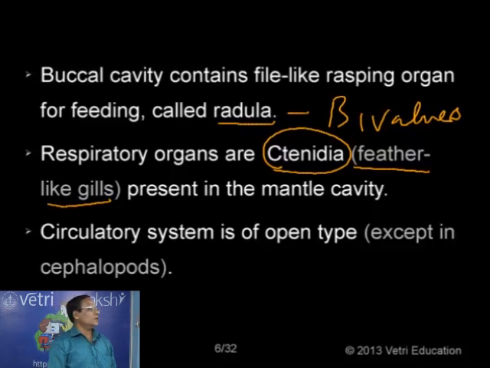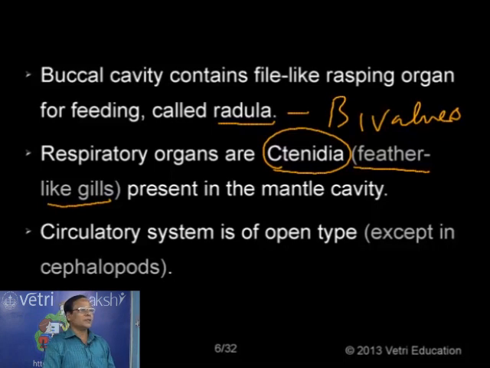Now, regarding the circulatory system, what we have seen already, the body cavity is called hemocoel. The meaning of that is that the body cavity is of open type. The circulatory system is an open type. Because the body cavity is filled with blood, there are no blood vessels. The organs are bathing in the blood.